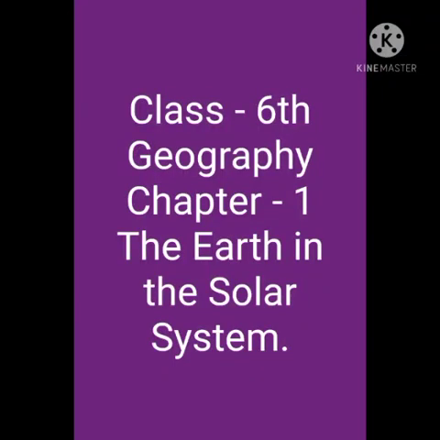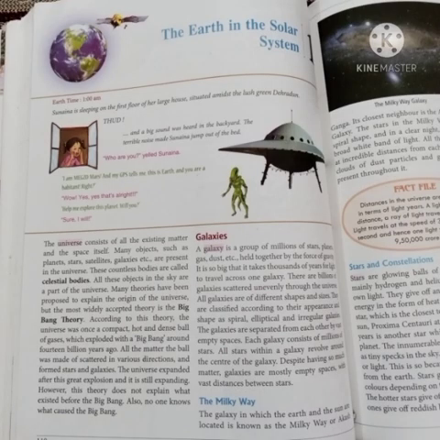Hello, students. Today we are going to study geography, chapter number 1, that is the Earth in the solar system. In this chapter, we are going to study about the Earth on which we live. Although you have studied before about the solar system, there are 8 planets in our solar system. Earth is one of them.